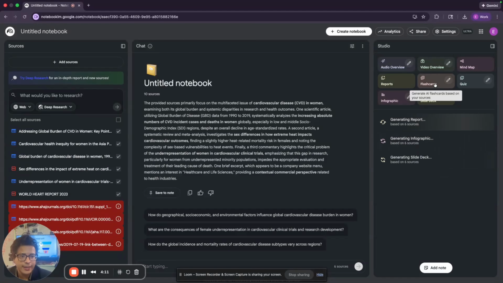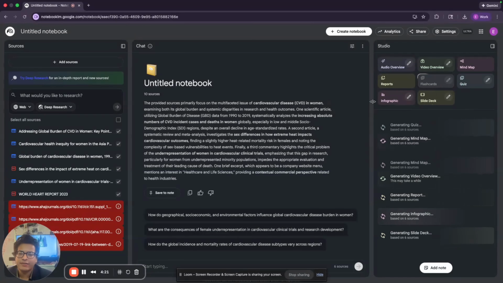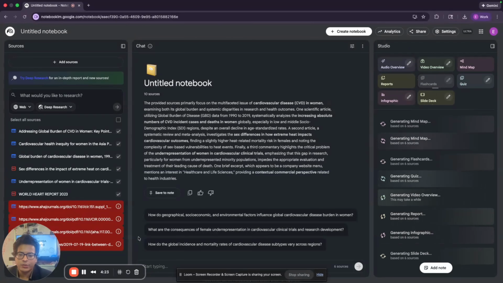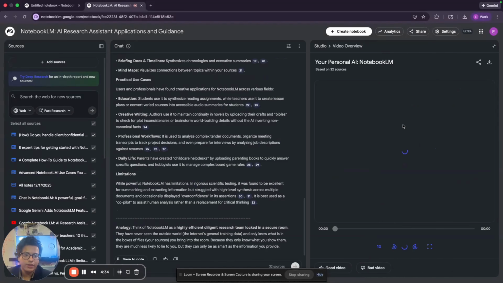So now it's creating a study guide. It can create a mind map of all of the resources automatically. So let's do that. A video overview, a quiz to test our knowledge, and flashcards. And let's give that a couple of minutes and see what happens. While we're waiting on our other notebook to load, I just wanted to point us over to another notebook here that I preloaded so that we can watch this very short video.